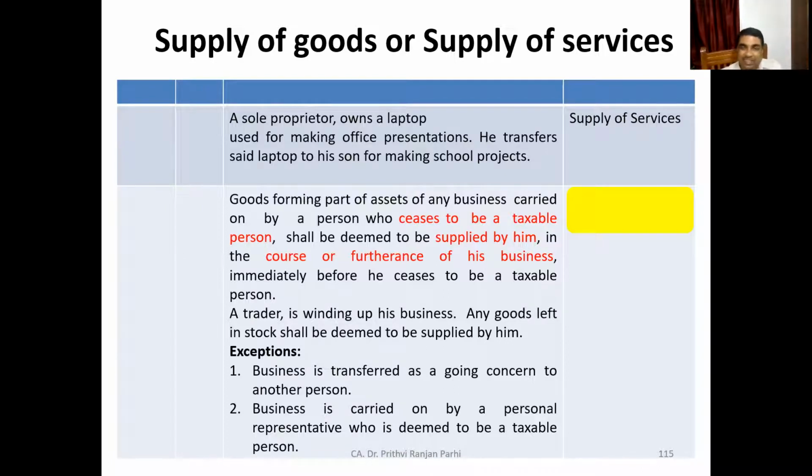Now, once again, you think. Okay, now have a look. It is supply of goods. It has been clarified that it is supply of goods, because effectively, what is deemed to be supplied is the goods. Is it clear to you? Yes. Okay.